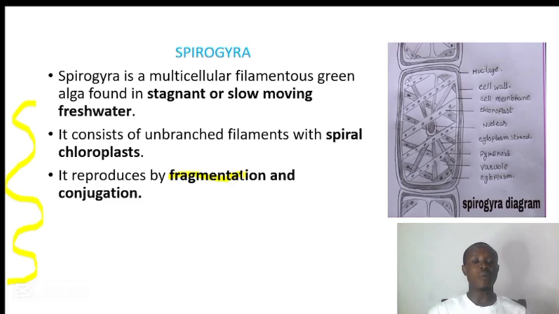We are going to talk about the conjugation in detail, but the fragmentation is easy. When they want to undergo fragmentation, they can just divide into fragments, that means into pieces, and each of these fragments can give rise to a whole adult Spirogyra. But the conjugation is a complex process, so we have to talk about it in the coming slide.